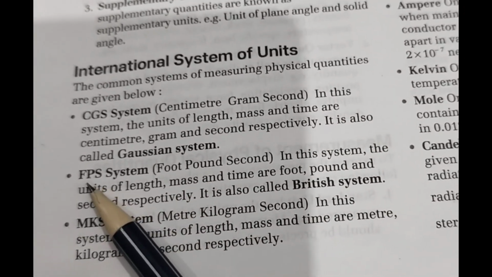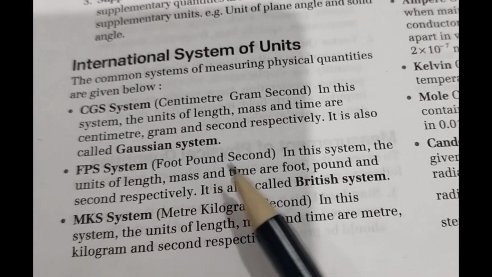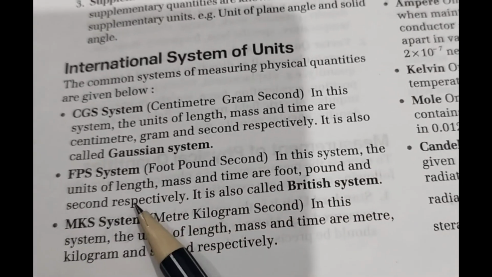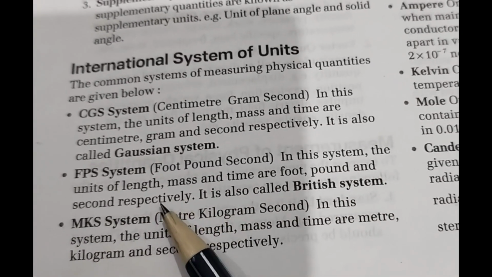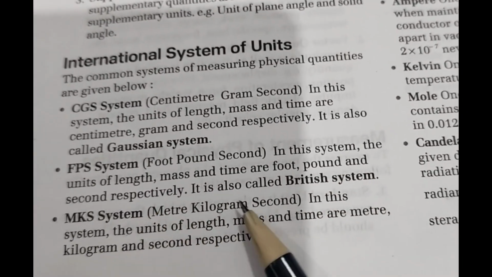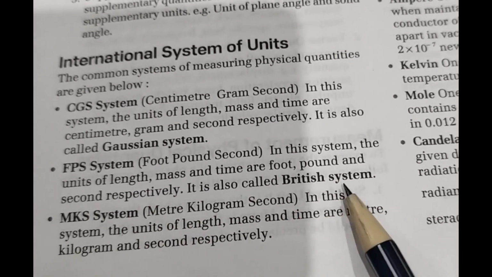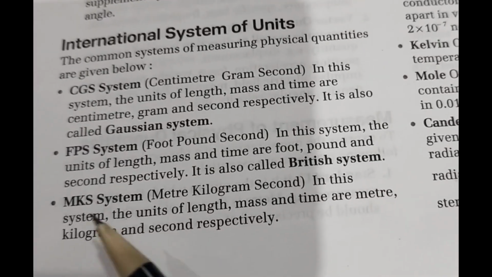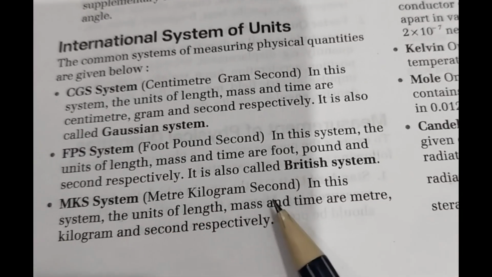Next is the FPS system: foot, pound, second. In this system, the unit of length is taken as foot, the mass as pound and the time in second, and it is also known as the British system. Next is the MKS system: meter, kilogram, second.